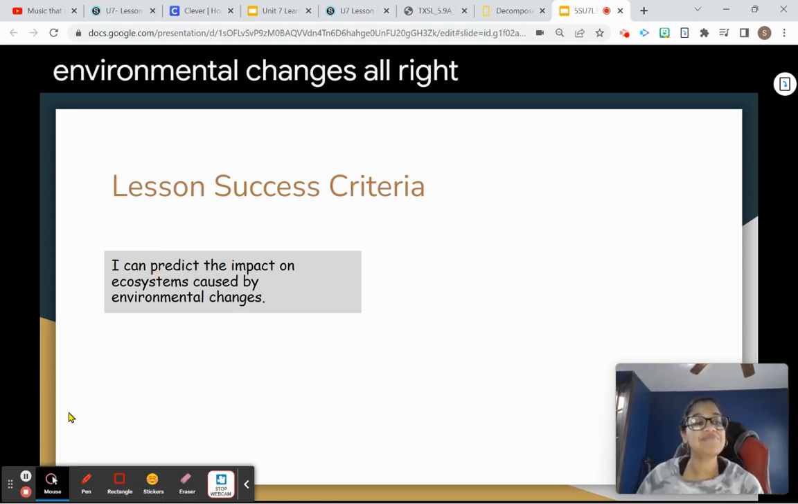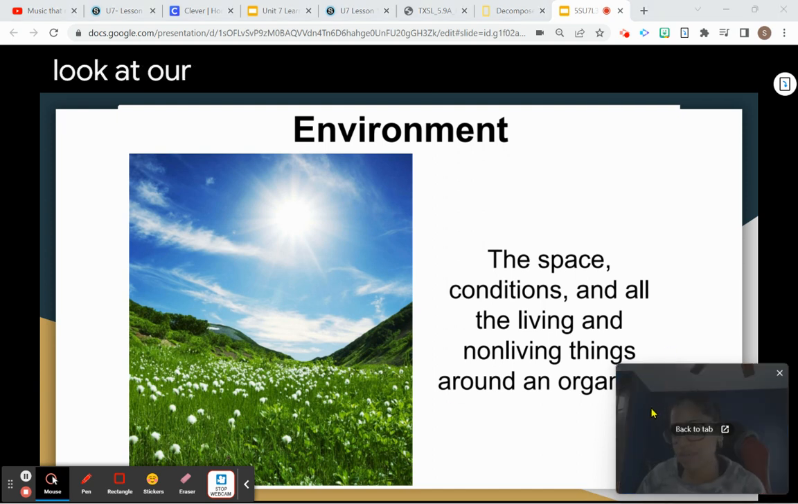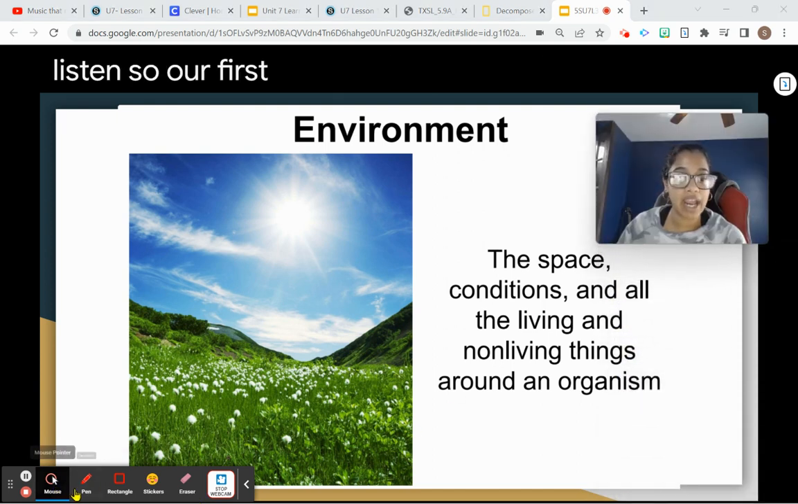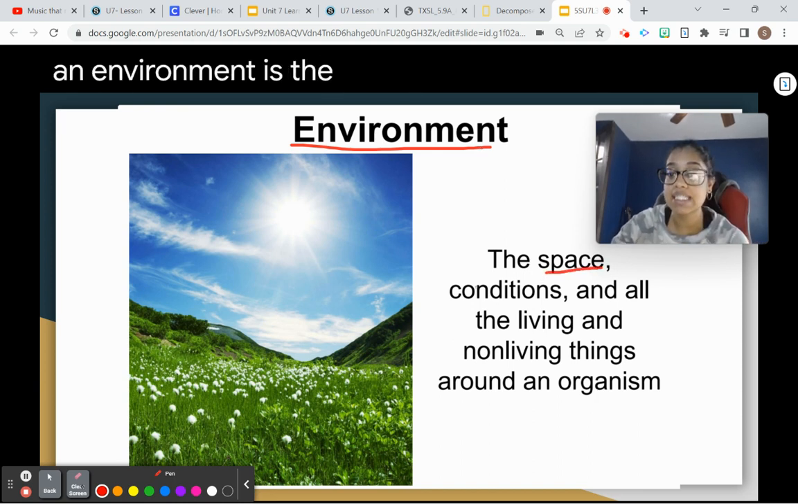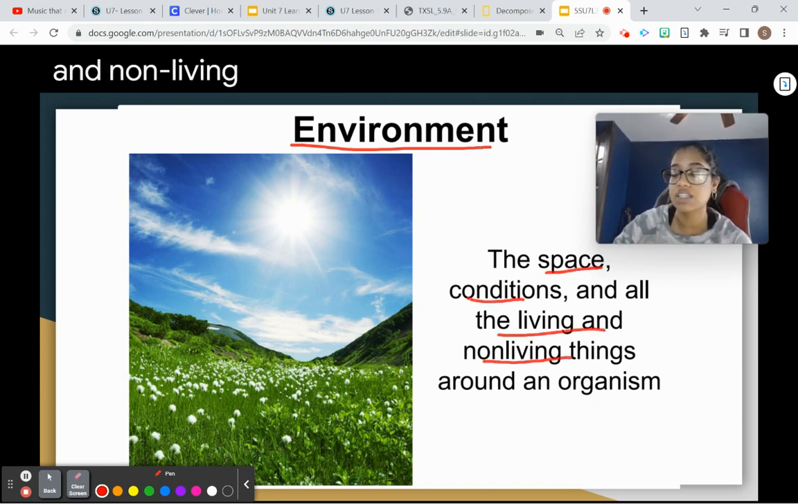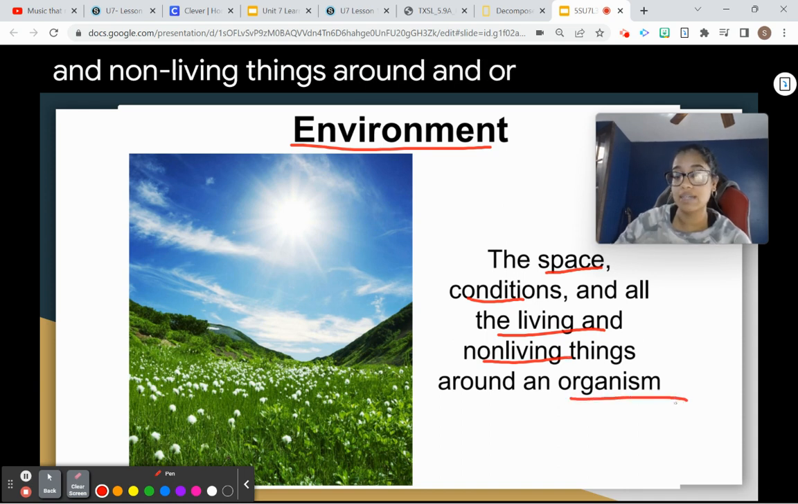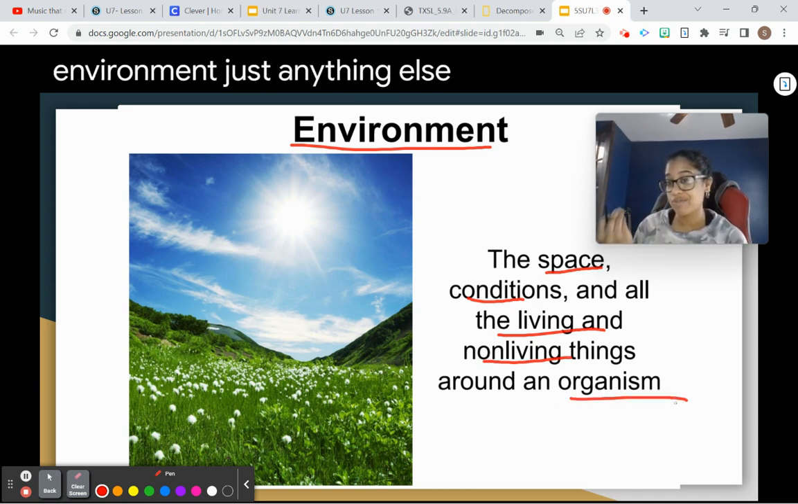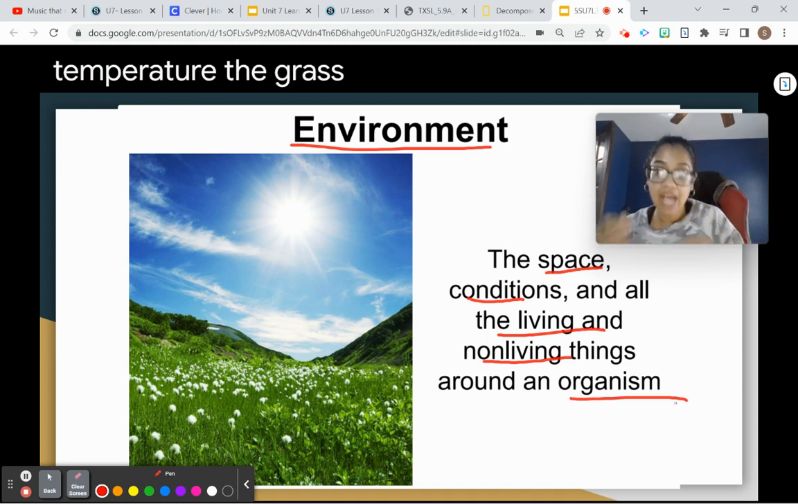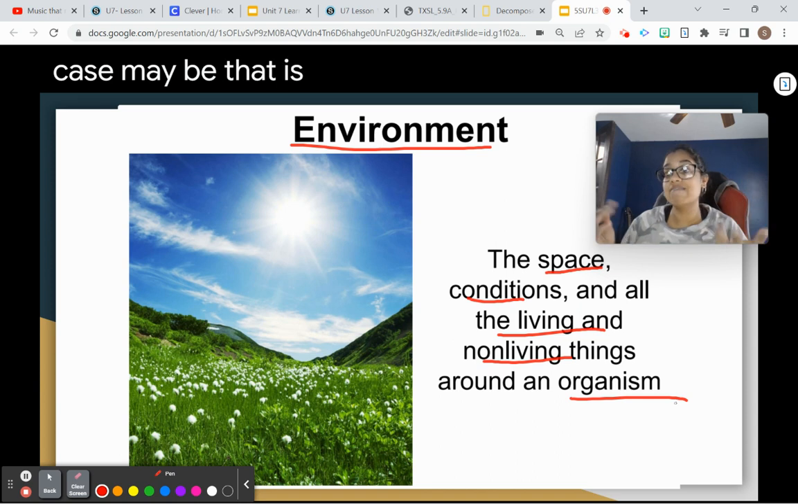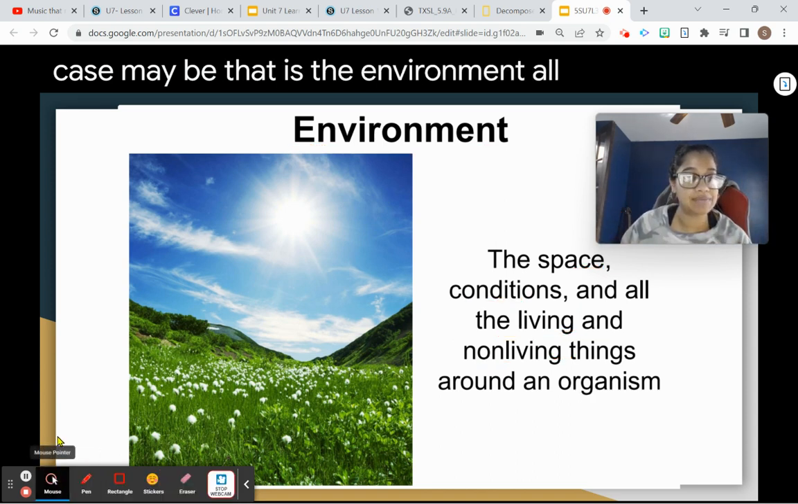All right. Let's go ahead and look at our vocabulary before we get into our lesson. Our first vocabulary word is environment. An environment is the space, conditions, and all living and non living things around an organism. So, an environment is just anything that's around the organism. It could be the air, the humidity, the temperature, the grass, people, sounds, whatever the case may be. That is the environment.